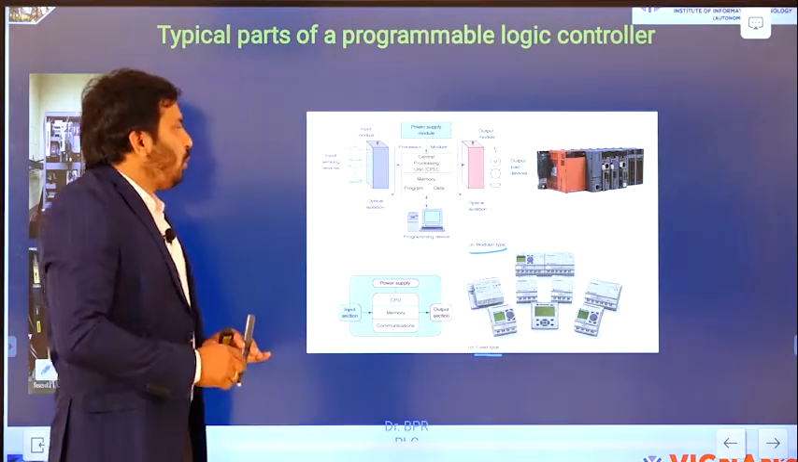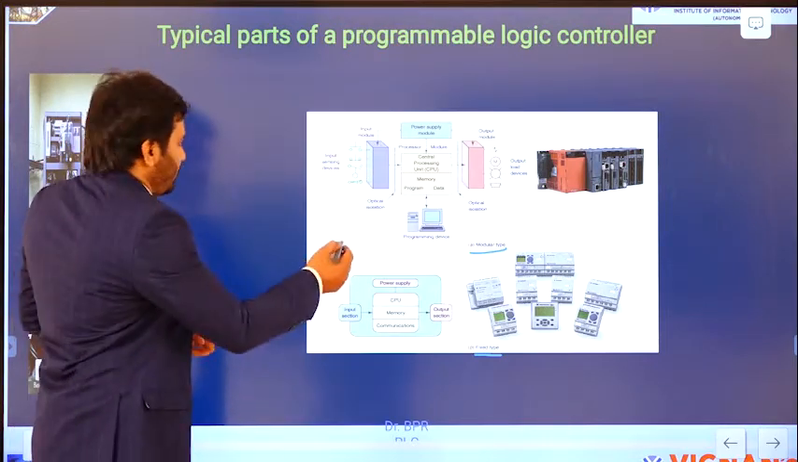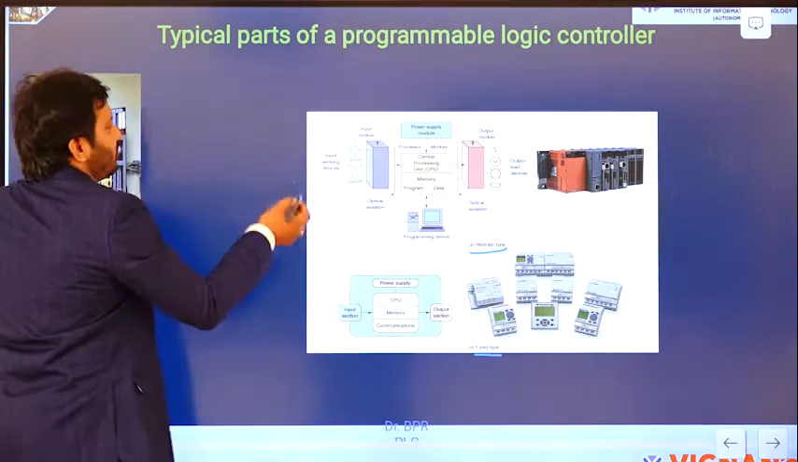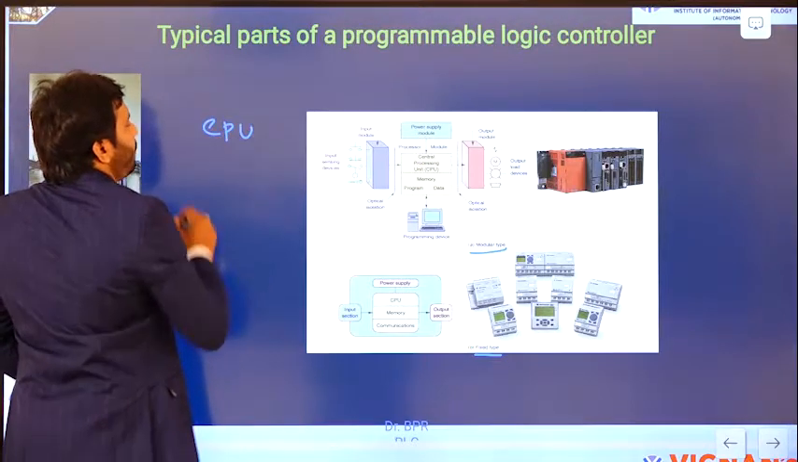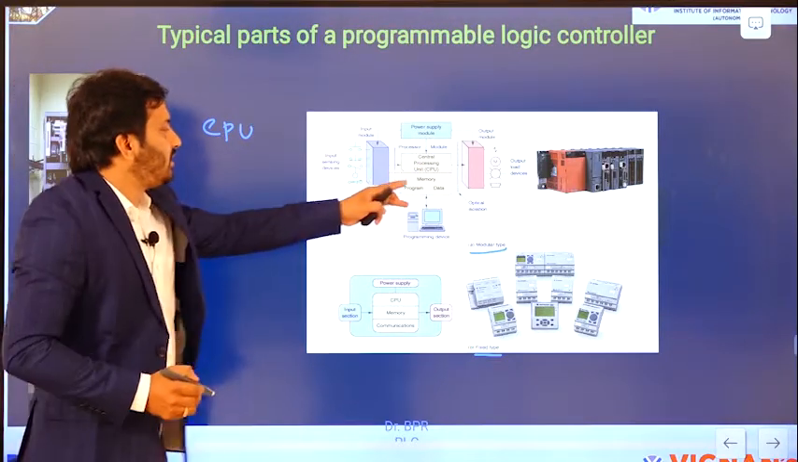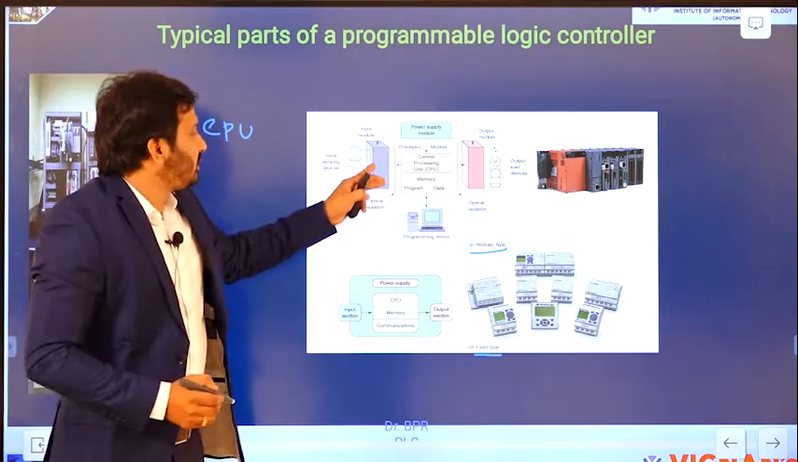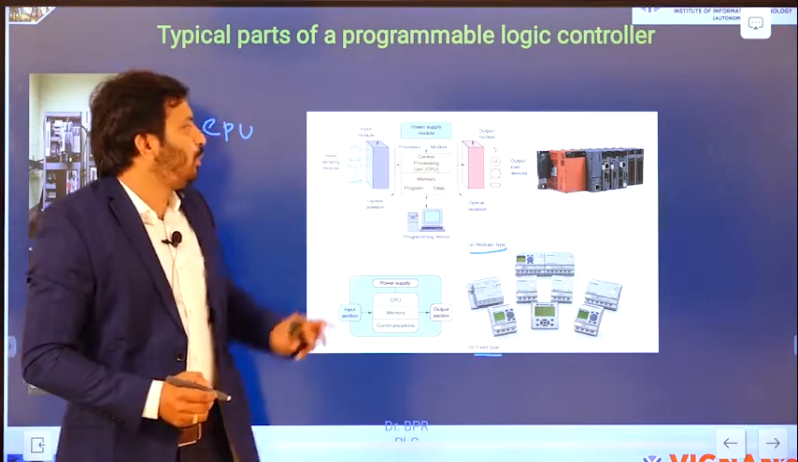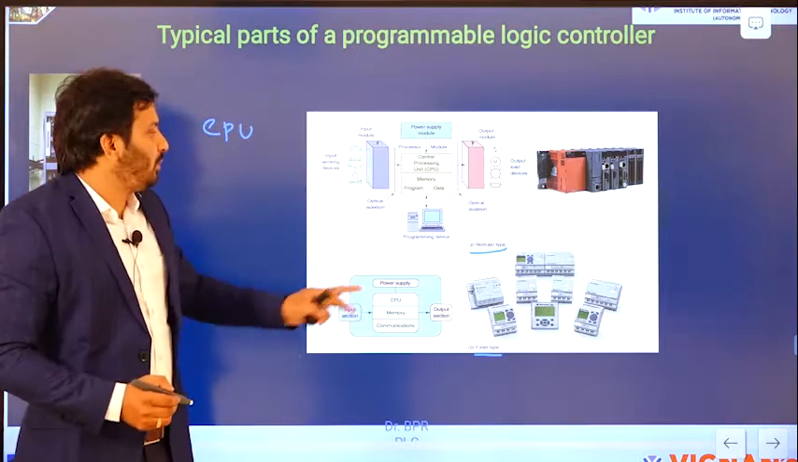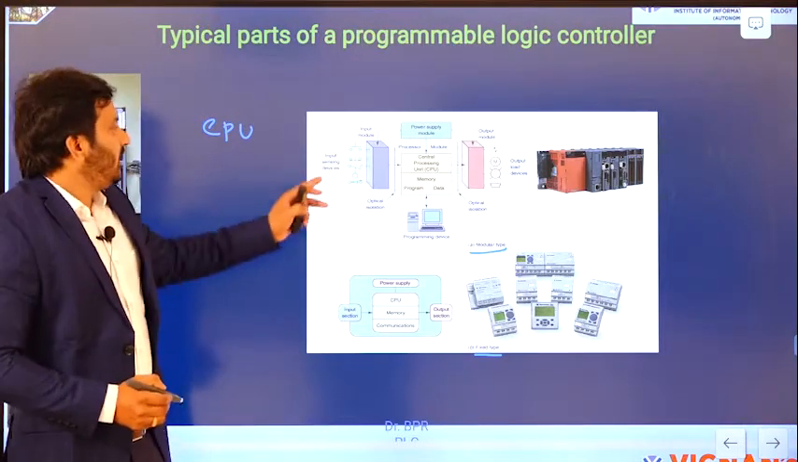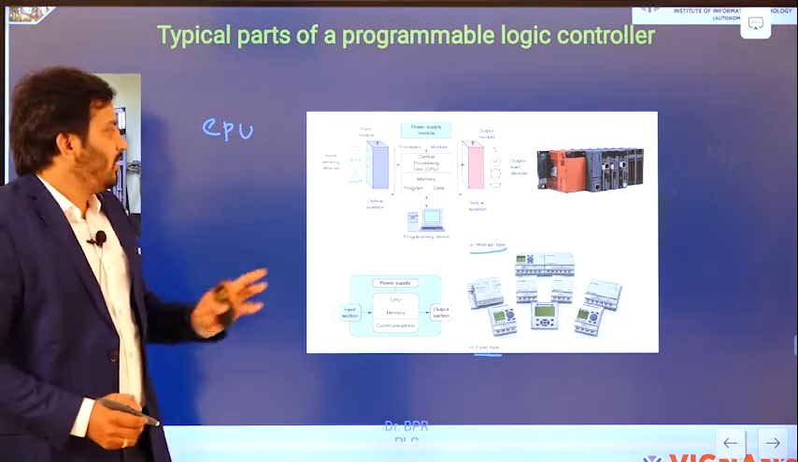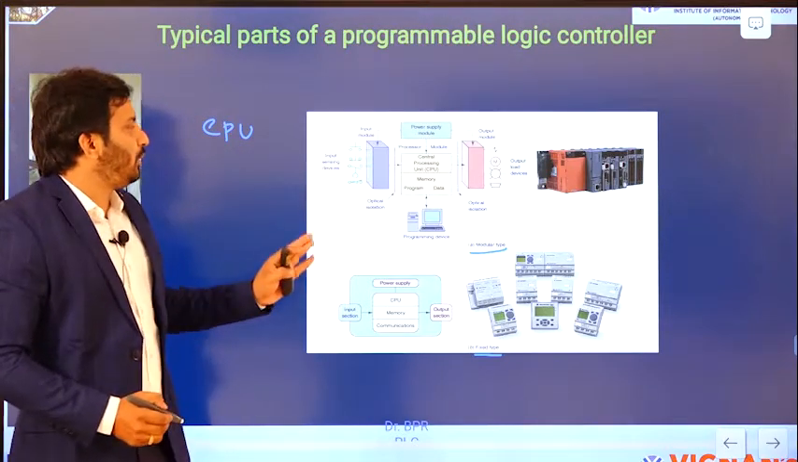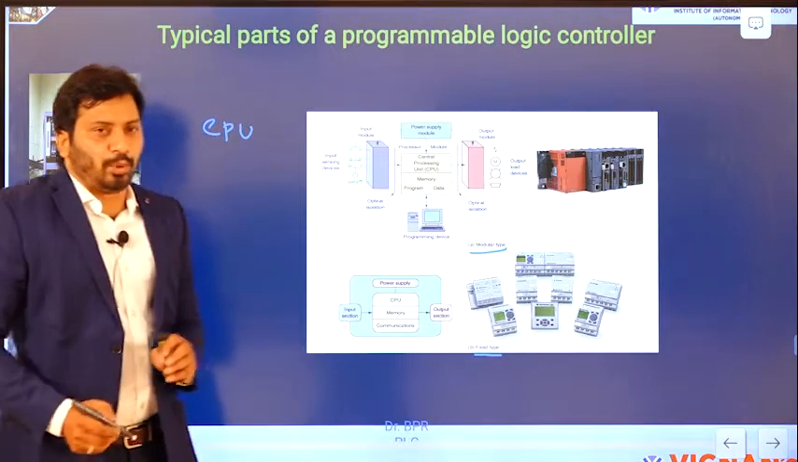Now you can see what the functional units are. One is the CPU, another is the memory unit, another is the input module, another is the output module, another is the power supply module, and then the programming device. Inputs and outputs are there. Inputs are connected with the input module, and outputs are connected with the output module.